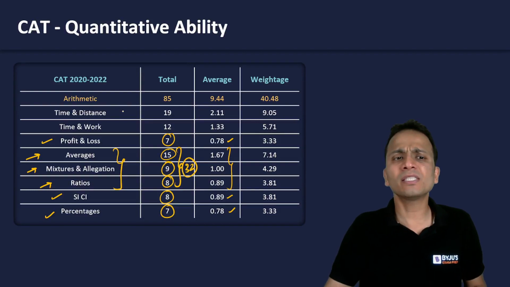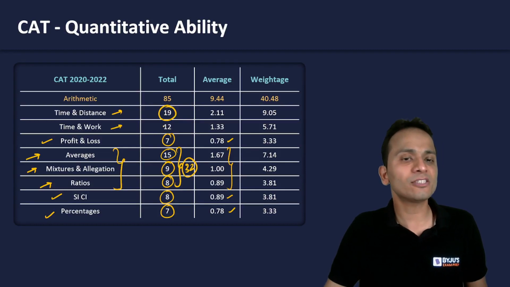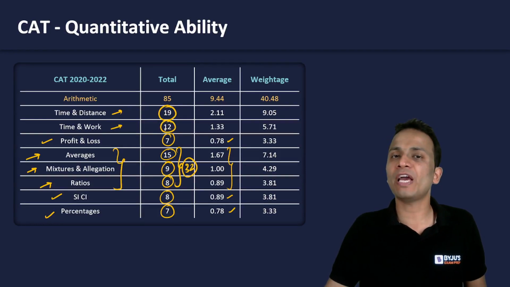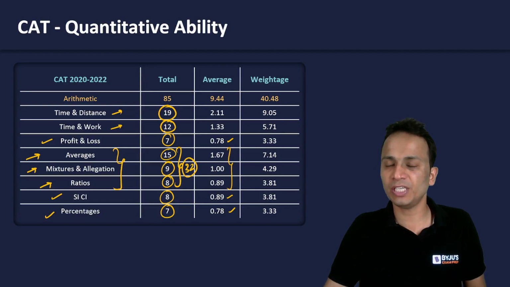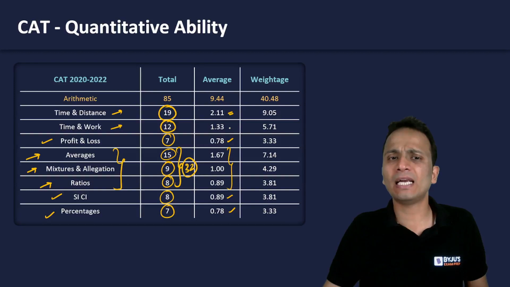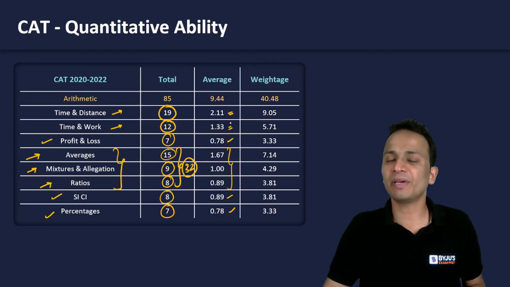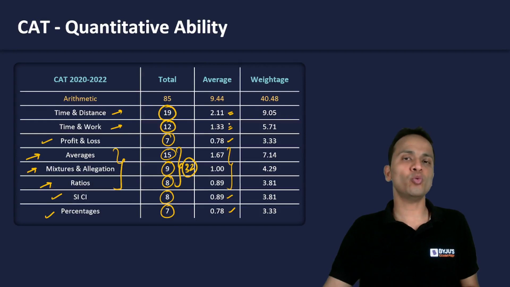Now, time, speed, distance, and time and work, these two are separate areas. From time, speed, distance, we have seen 19 questions in the last 3 years. And from time and work, we have seen 22 questions in the last 3 years. All right. Now, the average stands at 2 plus and a little more than 1. So definitely you'll see these questions coming in your CAT examination in the QA section.